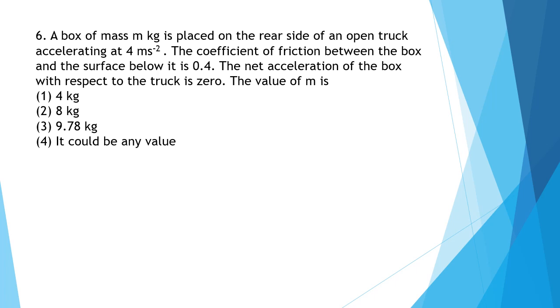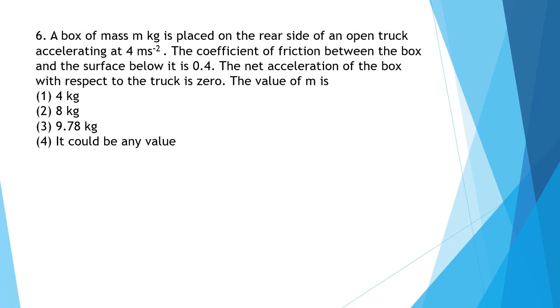Question 6. A box of mass m kgs is placed on the rear side of an open truck accelerating at 4 meter per second square. The coefficient of friction between the box and the surface below is 0.4. The net acceleration of the box with respect to the truck is 0. The value of m is.